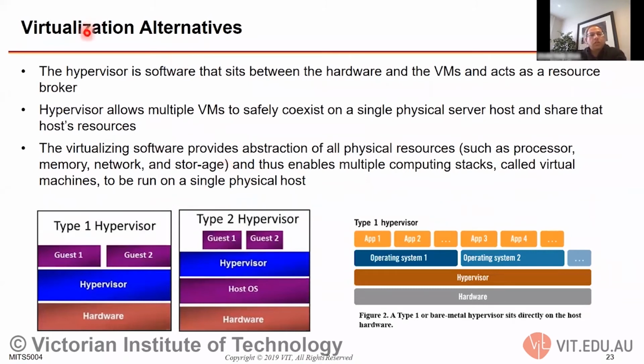Here is an example of virtualization alternatives. It can be of type 1 or type 2. In a type 1 hypervisor, you have the hardware, then a hypervisor, and then guest software 1 and guest software 2.